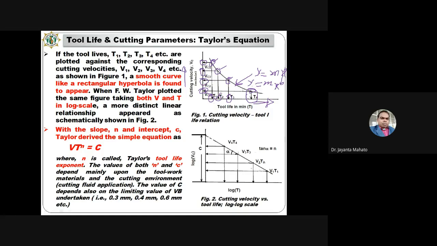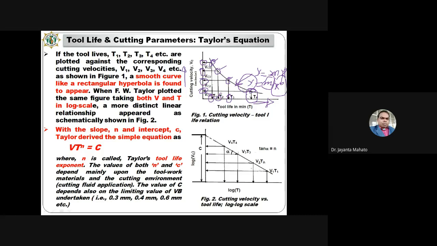Here y means the cutting velocity V, and x means tool life T. If you multiply y and x to the power b, then we will get a constant. M is the constant here and b is the exponent.